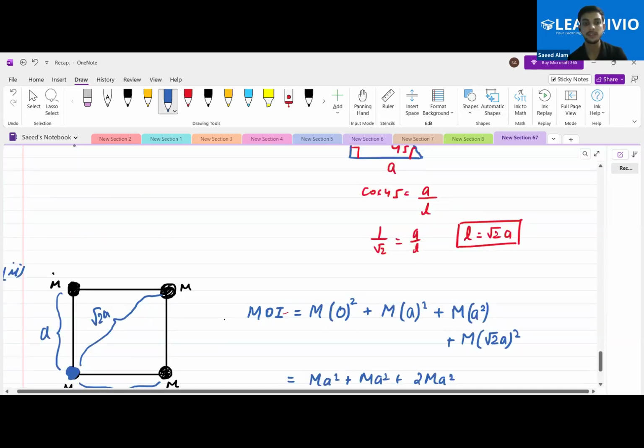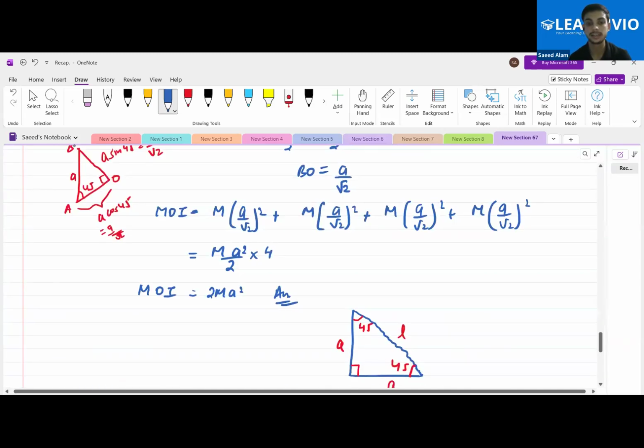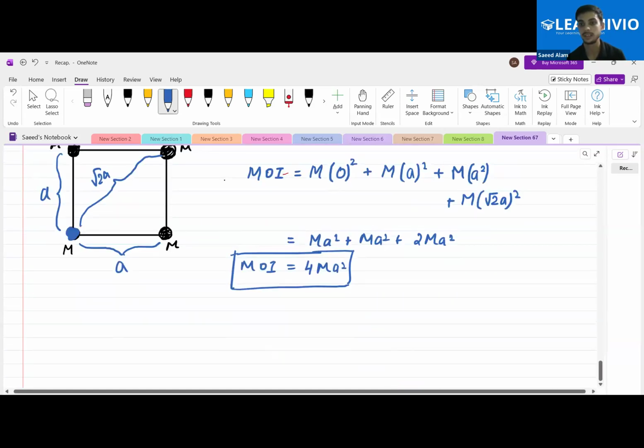Can you see that previously we had got 2MA square and this time we are getting 4MA square? Is this clear to all of you? This is how we are calculating the moment of inertia. And what do we mean by moment of inertia? If this particular body starts rotating, we require a larger resisting force to stop it. The higher the moment of inertia, the more it resists its motion.